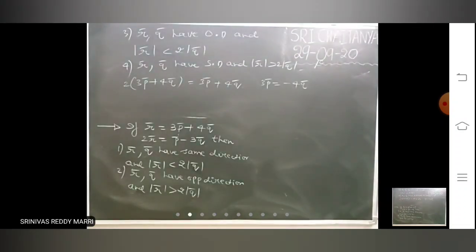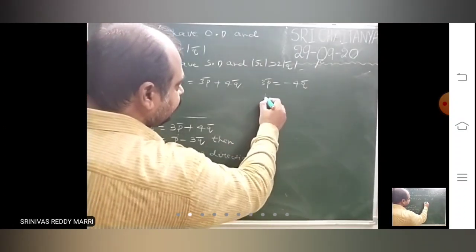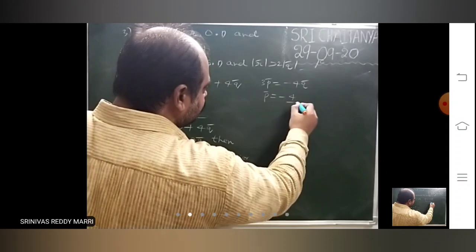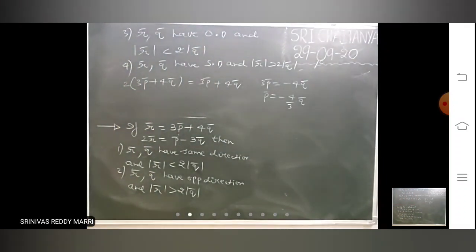This is the relation you will get. I have substituted r bar here to find a relation between p bar and q bar. That means p bar equals minus 4 by 3 q bar.